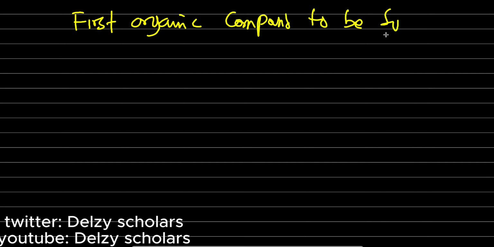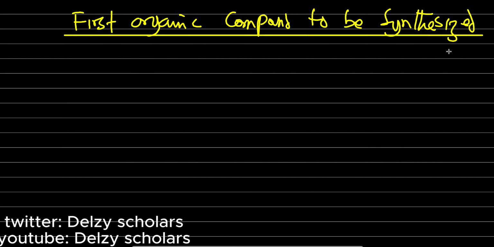The first organic compound to be synthesized. All right, as long as the earth exists, organic compounds of course already existed.